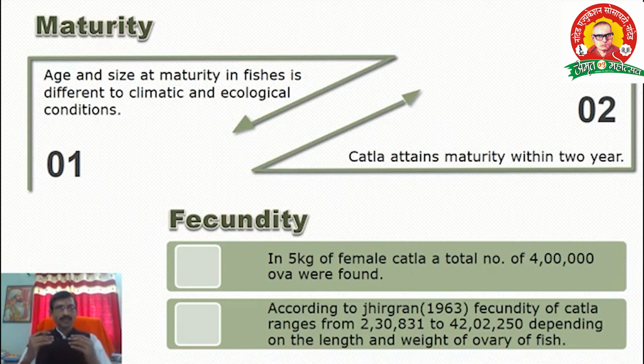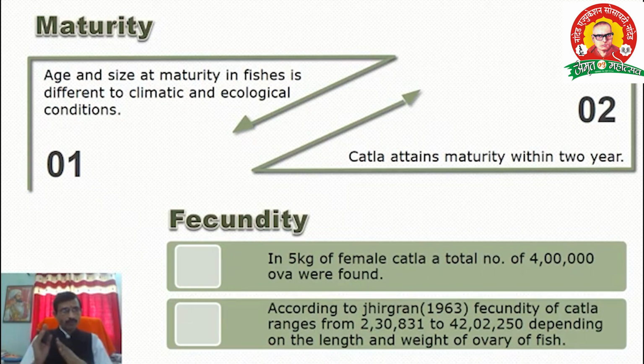Right? The next aspect is fecundity. Before that, what is meant by fecundity? Fecundity means the number of eggs laid by a female fish per gram of its body weight. This is the definition of fecundity. It depends upon the ovary, the body, and the length of the fish. Fecundity is nothing but the ova, meaning eggs.